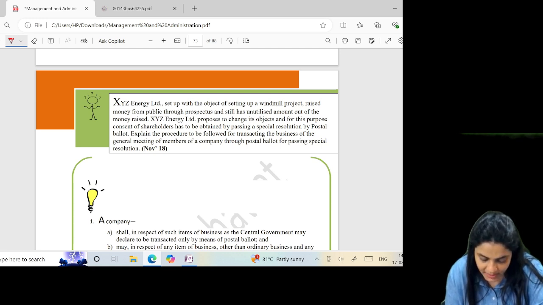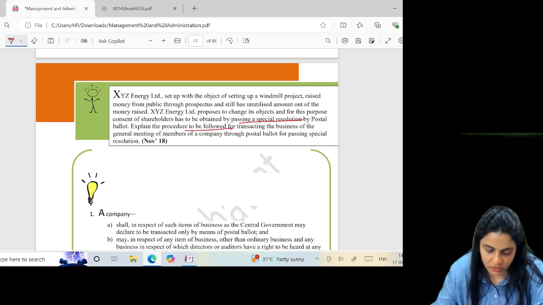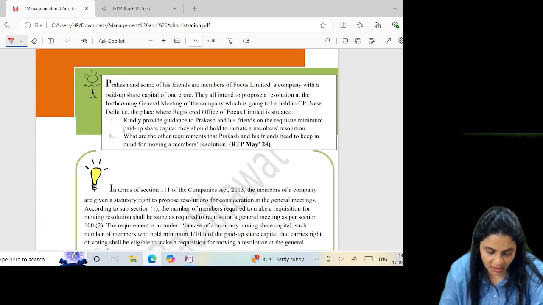XYZ Energy Limited, set up with the object of setting up a windmill project, raised money from public through prospectus and still has unutilized money out of the money raised. XYZ Energy Limited proposes to change its object, and for this purpose consent of shareholders has to be obtained by passing a special resolution by postal ballot. The procedure. So it's again a direct question, you just have to give the procedure.